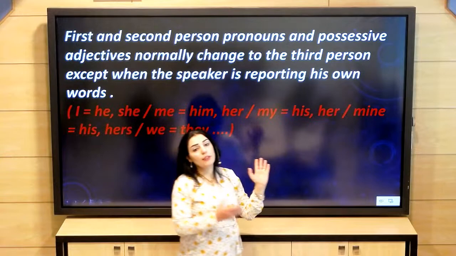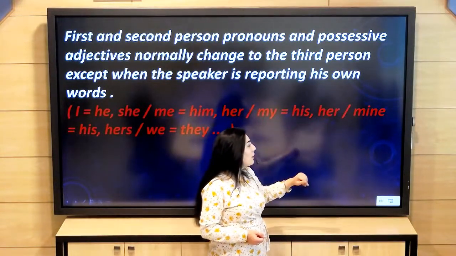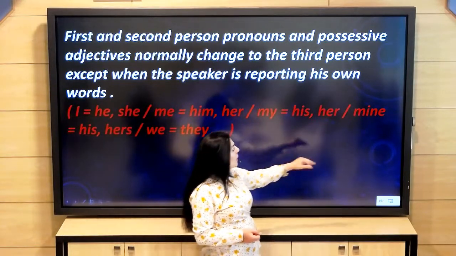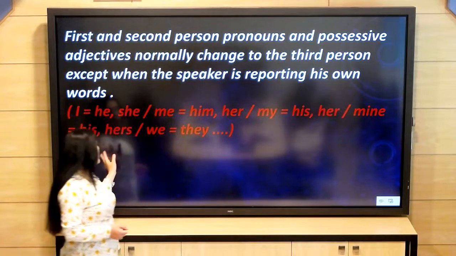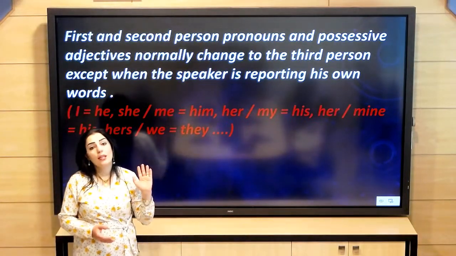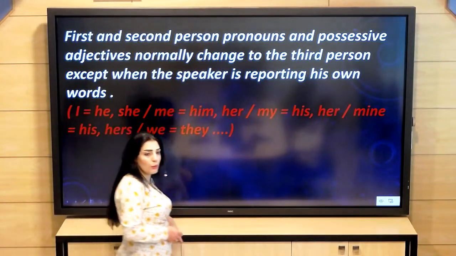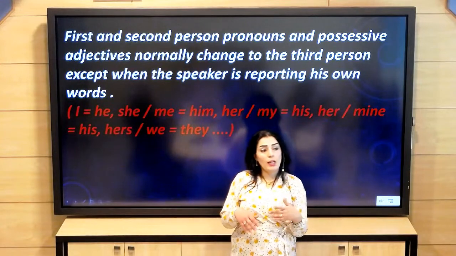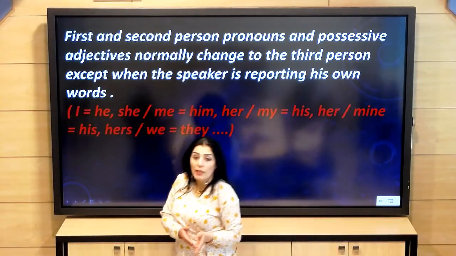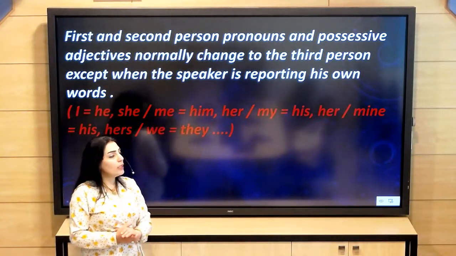Possessive adjectives also will change. My will become his or her. Possessive pronouns also will change. Mine will become his or hers. Subject pronouns like we also will become they, etc. So a lot of pronouns, subject pronouns, object pronouns, possessive adjectives, possessive pronouns, all of these will change.